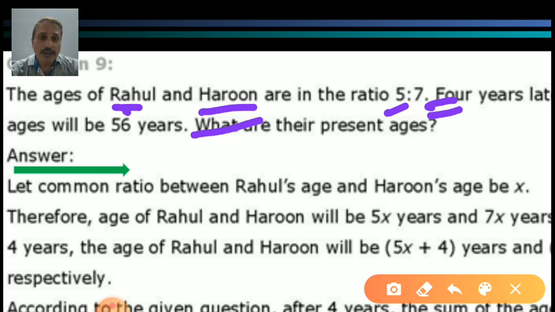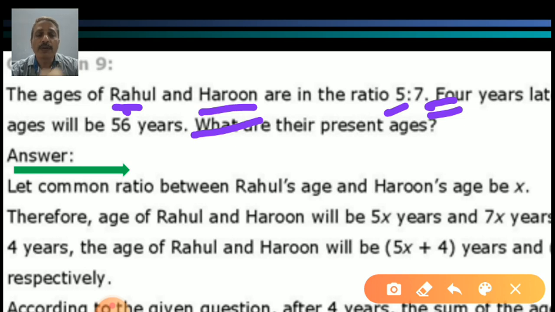Yes, 13 plus 4, 17. Later means add. So here 5x is the present age of Rahul, and after 4 years it will be added.